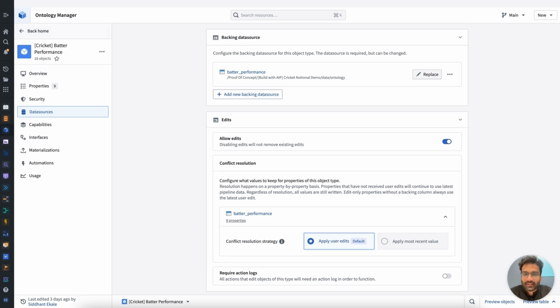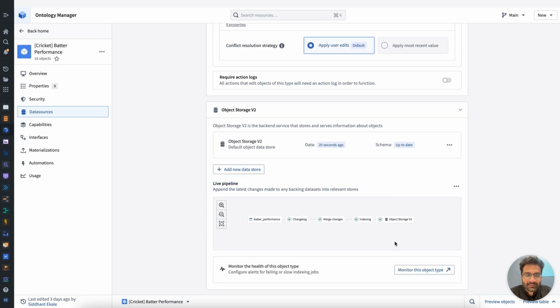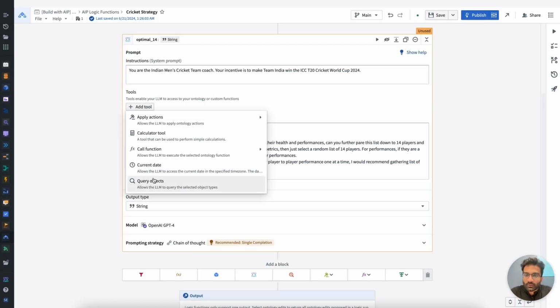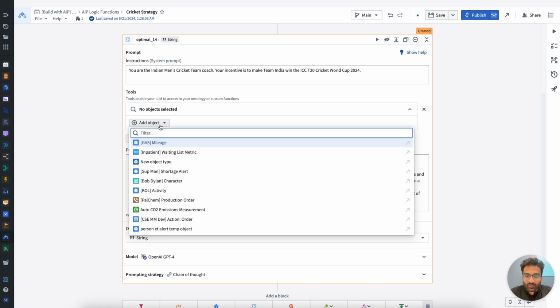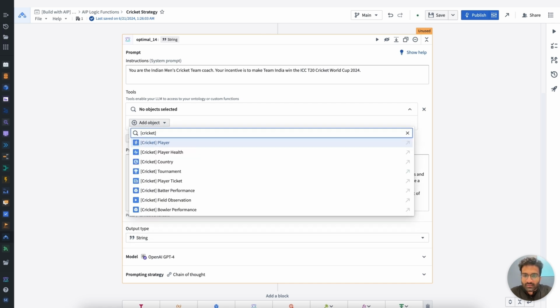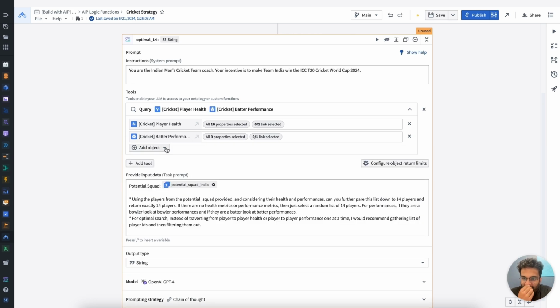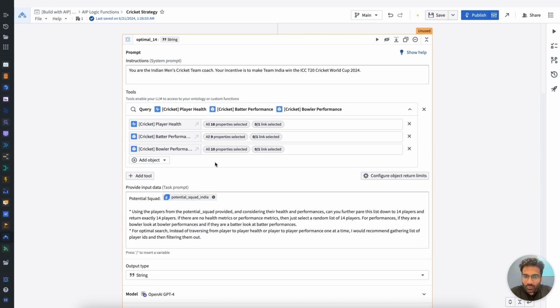Awesome. Now that I see that these edits have finished indexing into the ontology, I have 16 batter performances data to actually pass through to my logic function, and the same applies to bowler performances as well. So what I'm going to do here is query those specific objects. Firstly, the health of the player, second, the performance of the batters, and third, the performance of the bowlers.